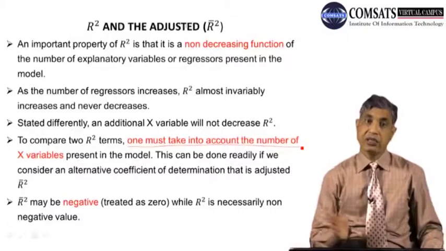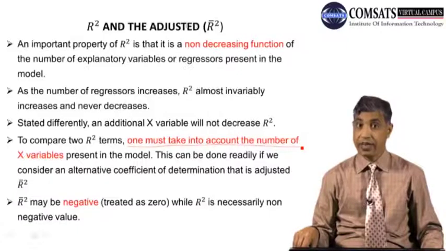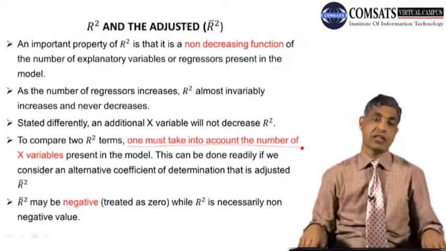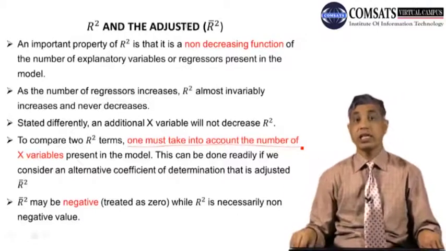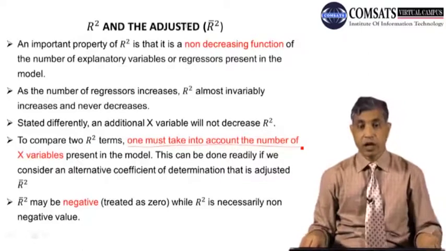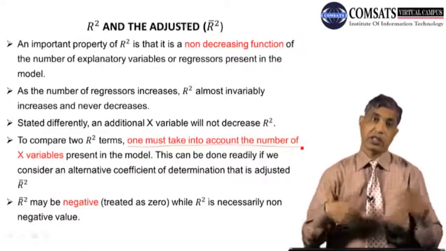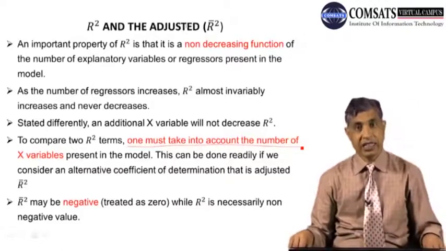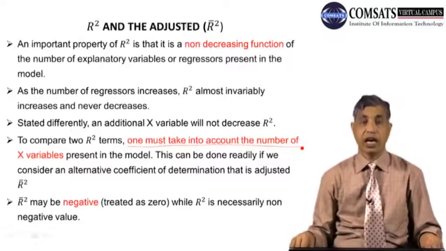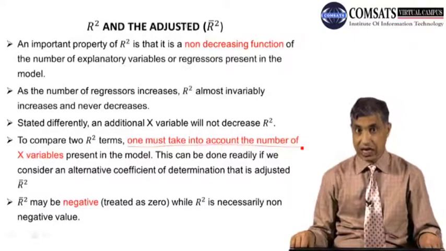But as you have included one more independent variable, the degrees of freedom have decreased. So now there is a cost-benefit analysis. On the degrees of freedom side there is a cost, and on the R square side there is a benefit. The adjusted R square makes this cost-benefit analysis, and ultimately it presents a value that we call the adjusted R square.